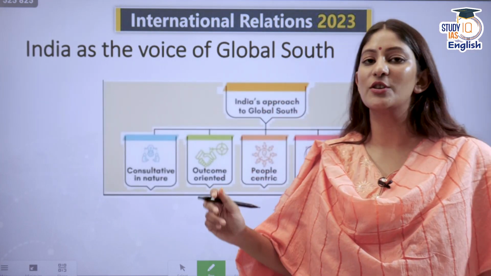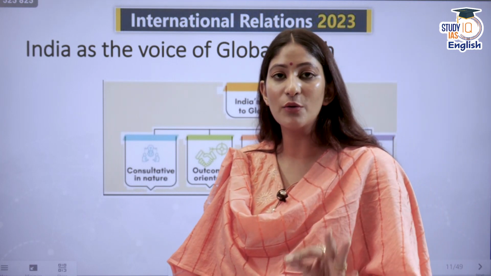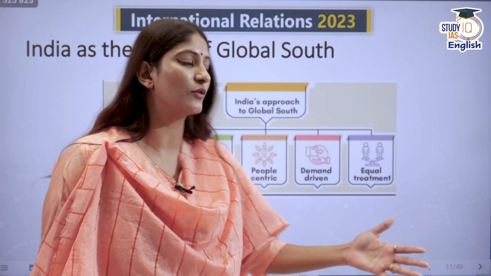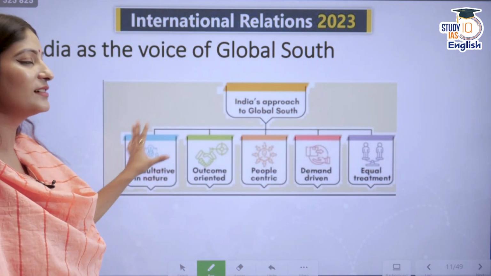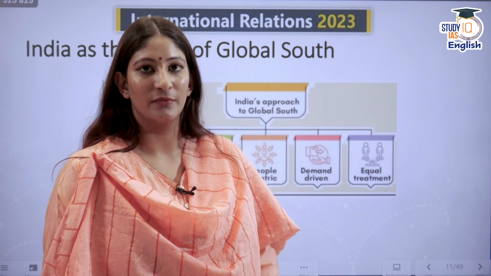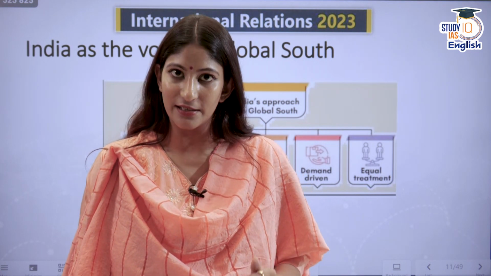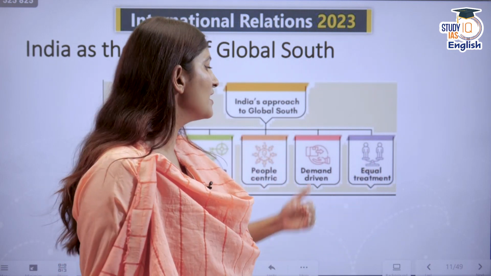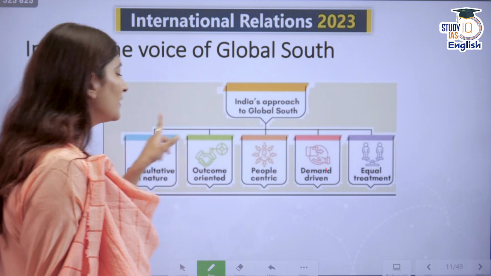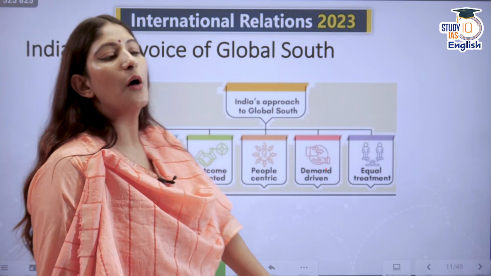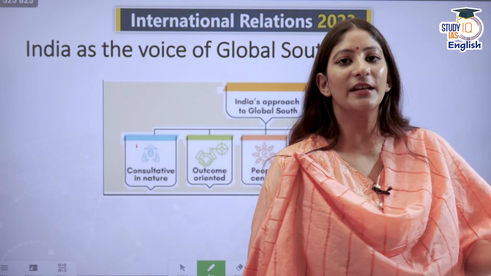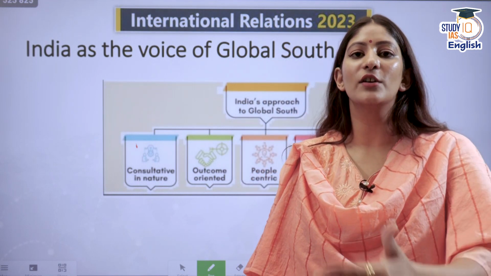But India is emerging as the voice of the global south. India is the most suitable country in the global south to be a voice. Why? We will discuss that. But let's talk about India's engagement with the global south. India engages with the global south through consultation. We do not dictate. We do not spell out the norms. We are not authoritative. We consult. We first know the demands. What are the demands of this particular country? Hence, we supply. So it's demand driven because we are consultative in nature. We are also outcome oriented. Whenever we plan something out, we ensure that we deliver on it.